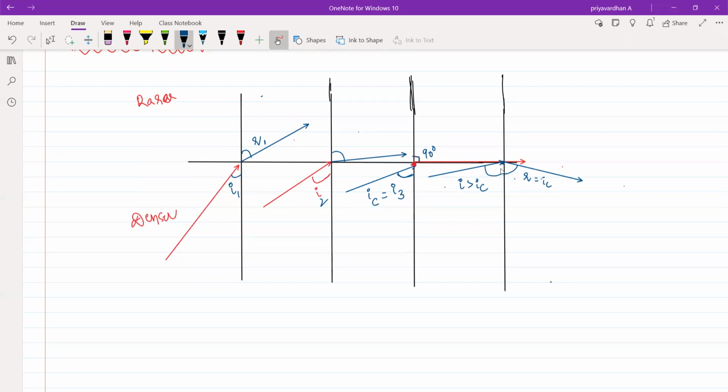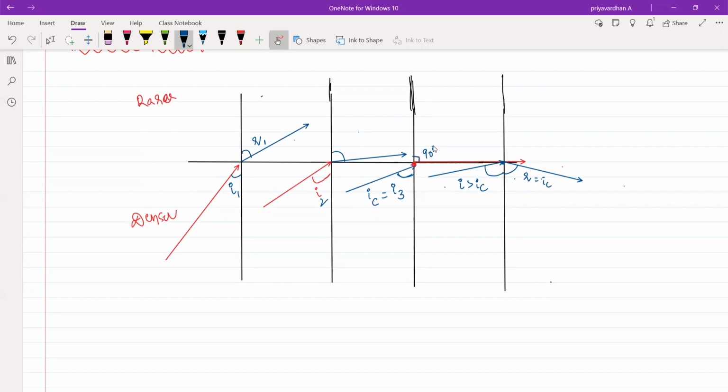So here we can clearly see two definitions. One, the definition for critical angle. The other, total internal reflection. If the incident angle is greater than the critical angle, then instead of getting refraction, we are getting a reflection internally within the same medium. This phenomenon is said to be total internal reflection. And critical angle means, for a given incident angle, if the refracted ray becomes 90 degrees with the normal, then that incident angle is nothing but the critical angle.